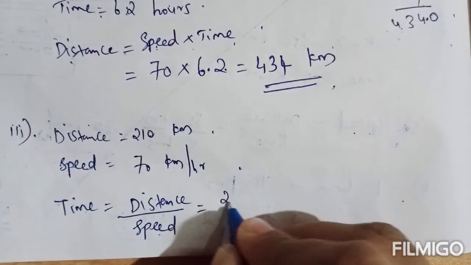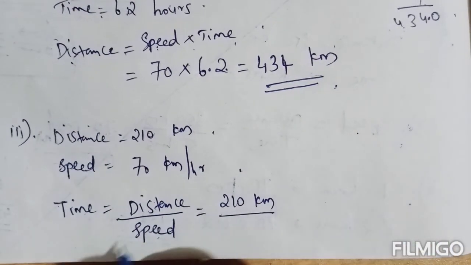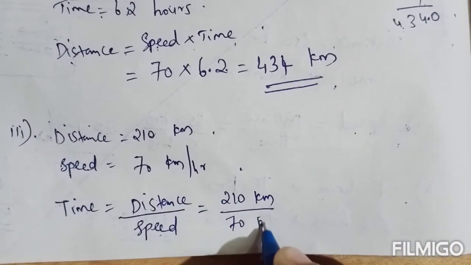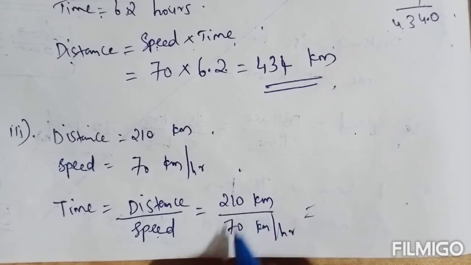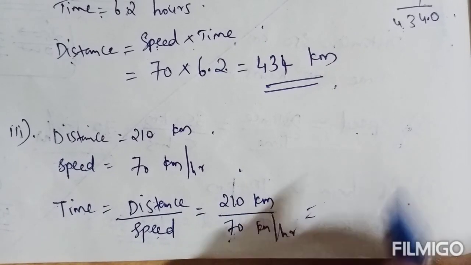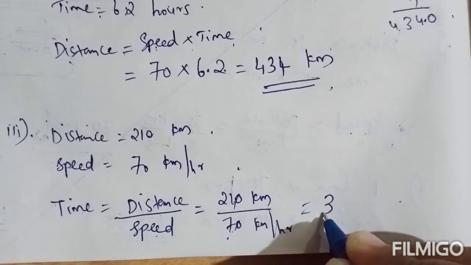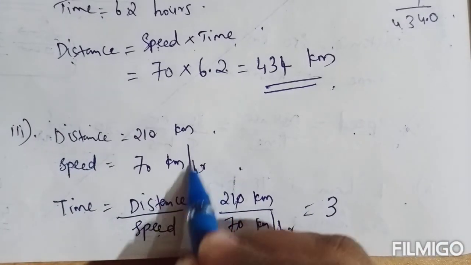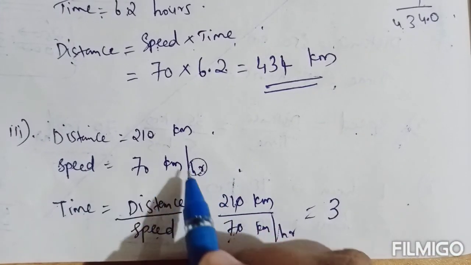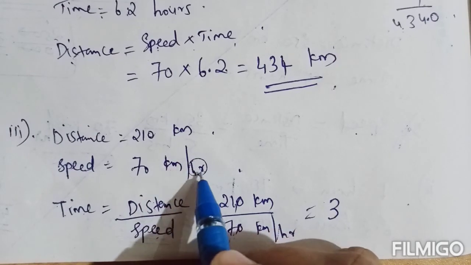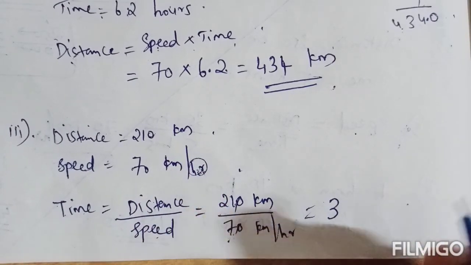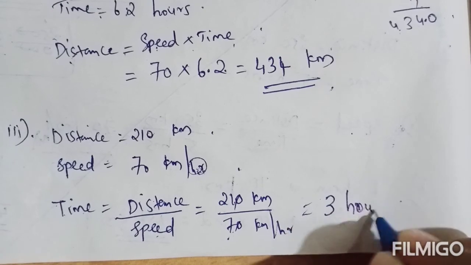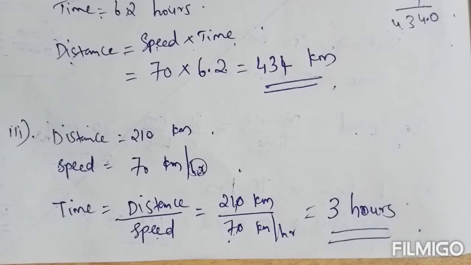So distance it is 210 kilometer by speed it is 70 kilometer per hour. So the answer will be 210 by 70. It is 3, and the unit of time is hour. Here the unit of speed is kilometer per hour. So this will be the unit of time, hour. So 3 hours is the answer.